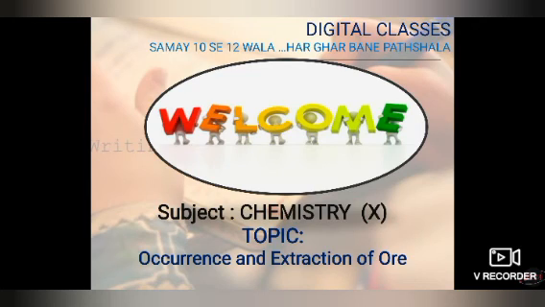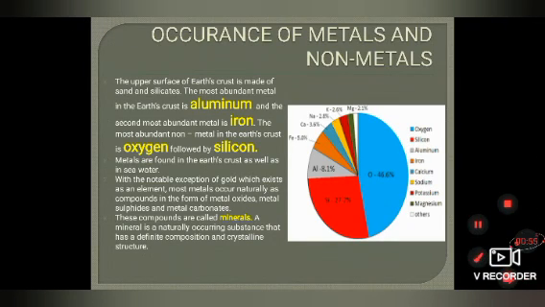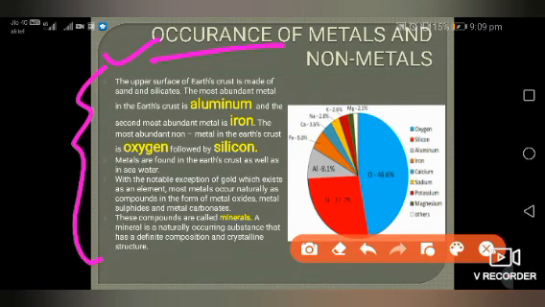Okay, so now the next topic, that is part 2 of this chapter: occurrence and extraction of ore. So let's start without wasting any time. Dear students, I'll tell you about the occurrence and extraction of metals and non-metals. Occurrence means where metals and non-metals are found in nature. Let's study this paragraph first, then I'm going to explain it to you.